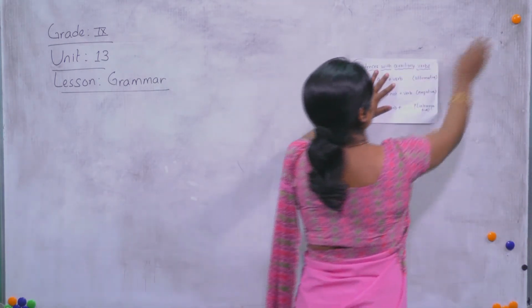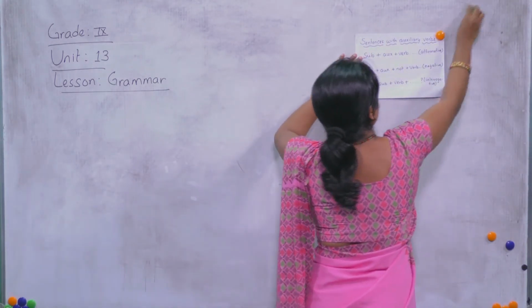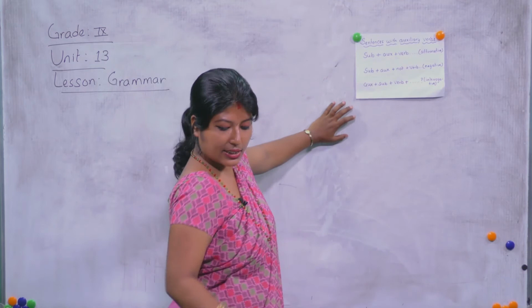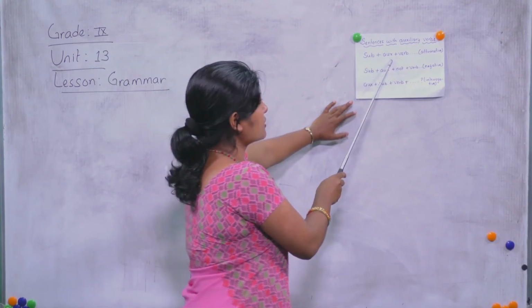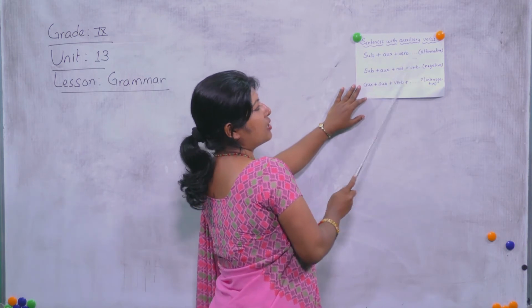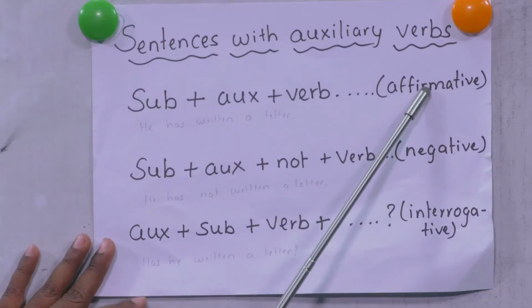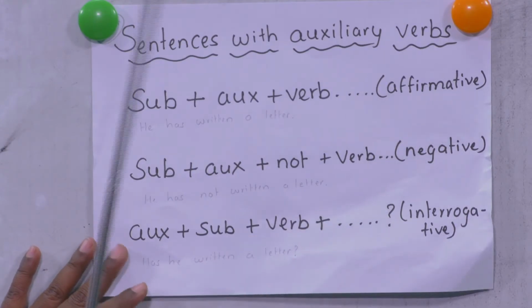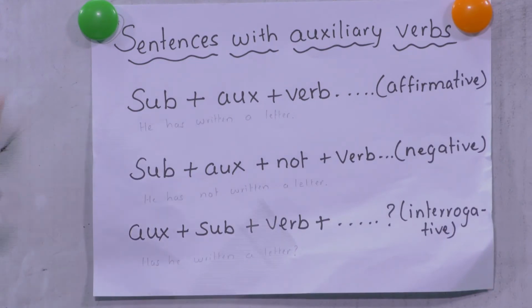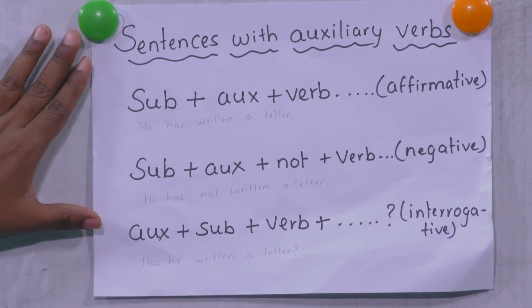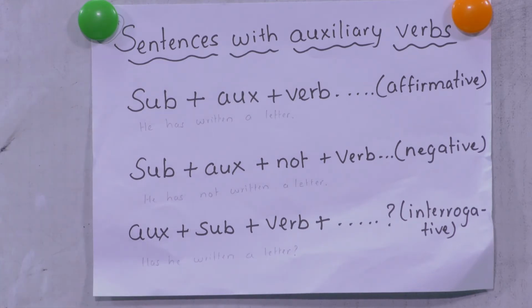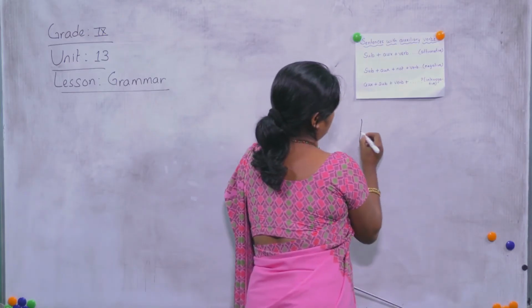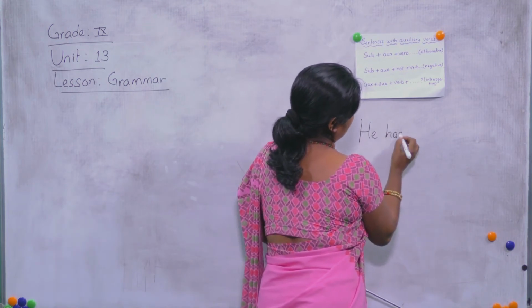What do you do if the sentence has subject, auxiliary verb? That is affirmative. Suppose the example is, "He has written a letter."